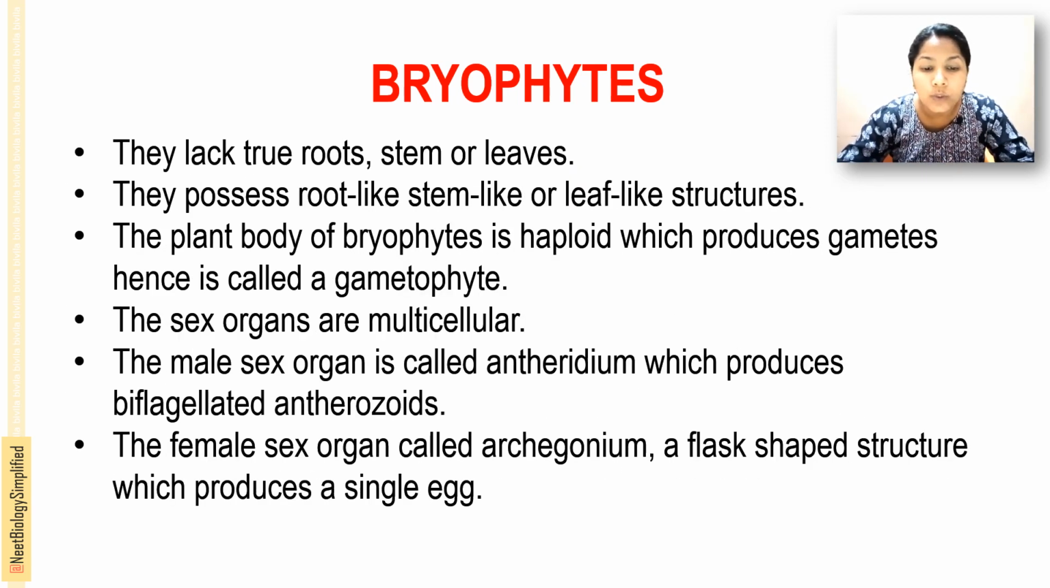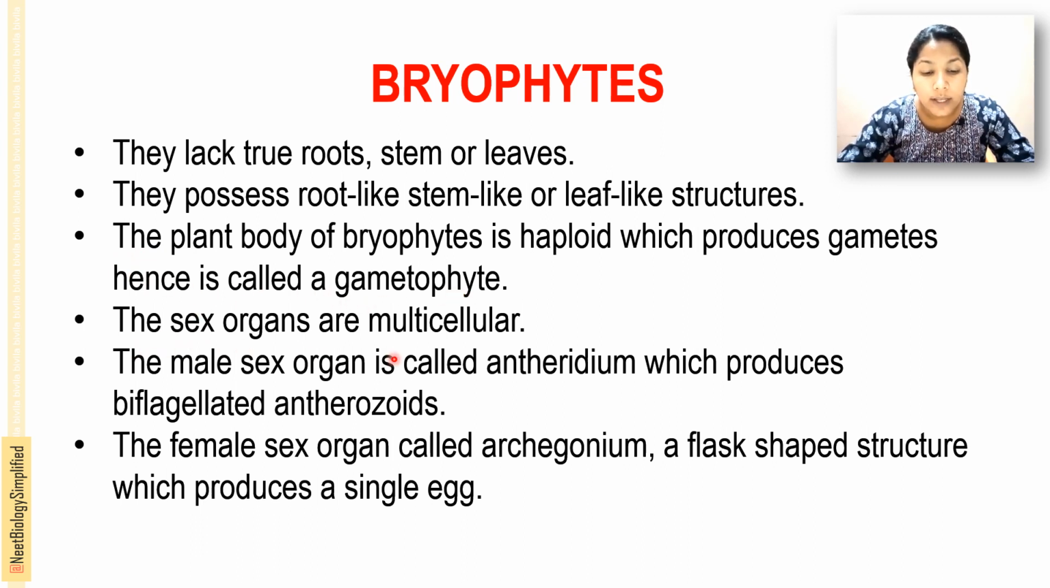They lack a true root, stem or leaf, but they possess root-like, stem-like or leaf-like structures. They don't have exact roots, stems or leaves. The plant body of bryophytes is haploid, which produces gametes, hence it is called a gametophyte. The gametophyte is the predominant stage in bryophytes.